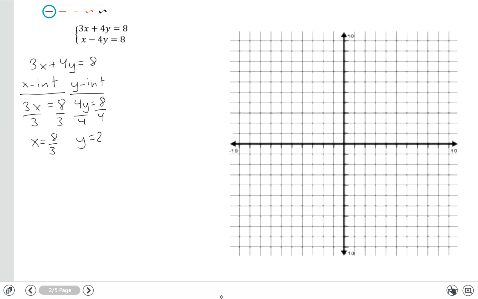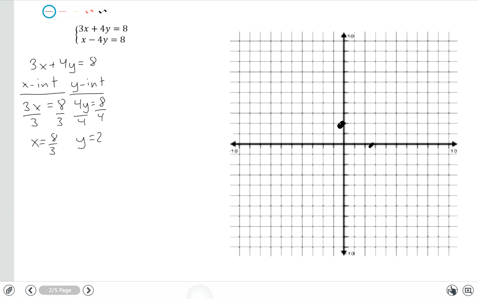So a y coordinate of 2 is this point here, and an x coordinate of 8/3. 8/3 is 2 2/3. It's just shy of 3, so that's about right here. Okay, and now I have those 2 points that I can connect the dots with. So let's go ahead and do that.